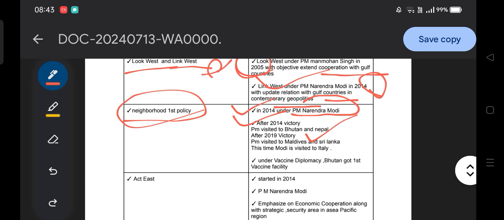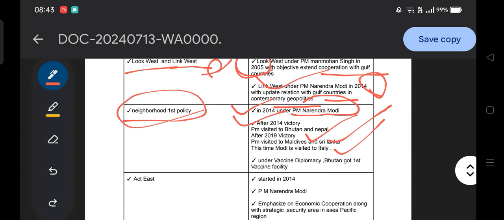Okay, after that, Nepal. Then 2019: after the 2019 victory of the PM, after the second swearing-in ceremony, the PM visited the Maldives and Sri Lanka. And this time, Modi visited Italy after the third swearing-in ceremony. So that shows the Neighborhood First policy.